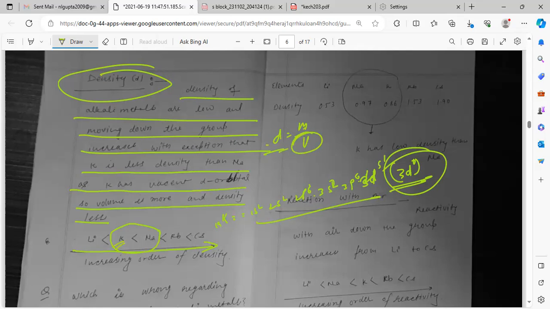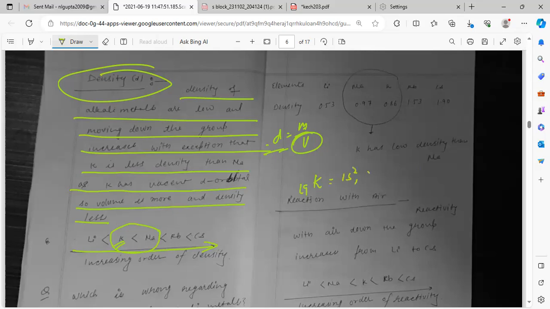Why are we considering the zero? Sir, why are we considering the zero cells? Where am I considering zero? Sir, you just wrote it. No, I wrote the configuration of sodium.